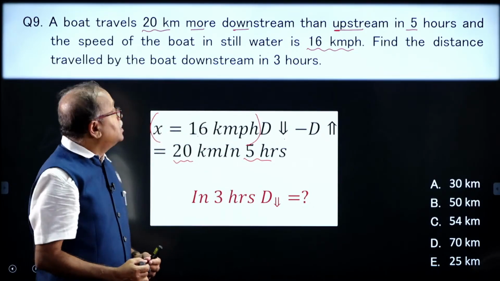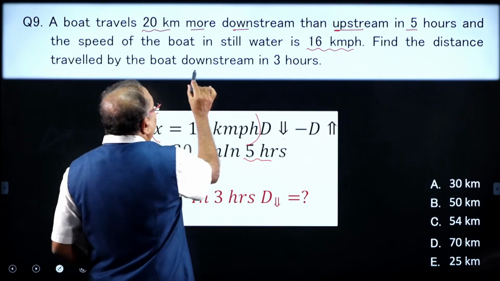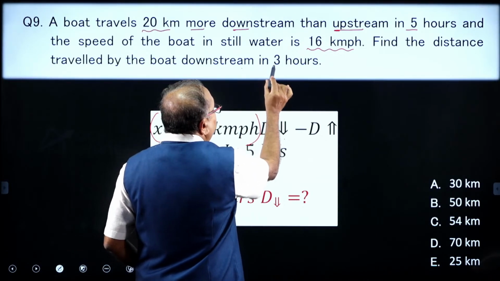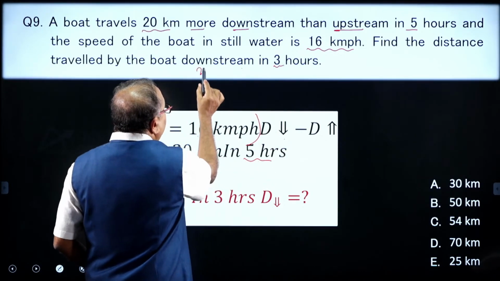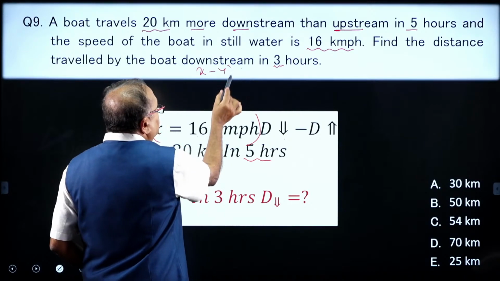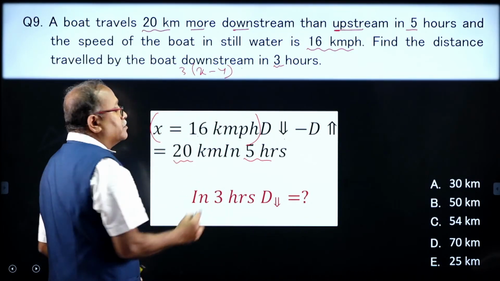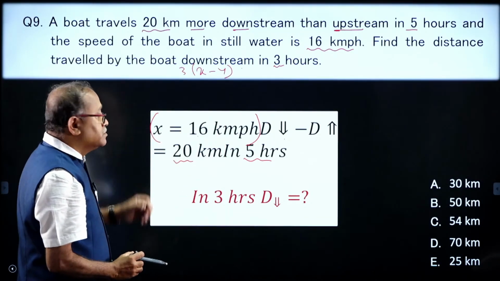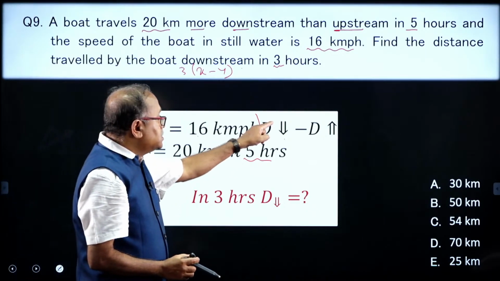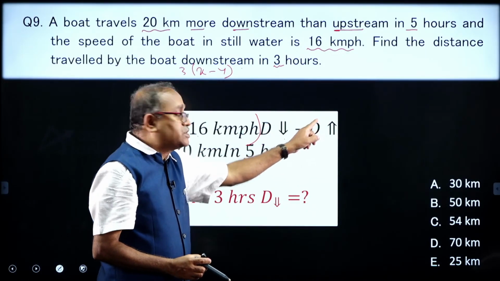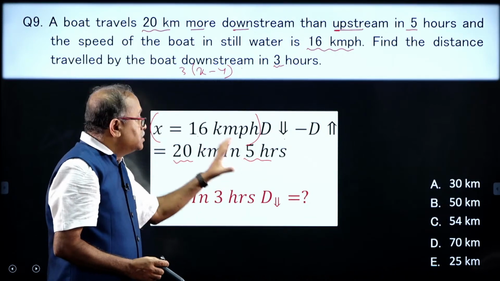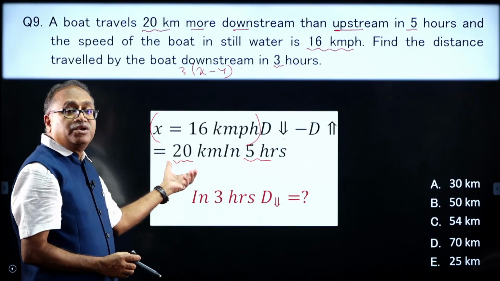Find the distance travelled by boat downstream in 3 hours. Downstream means x minus y and into 3. I have x, I have the distance travelled downstream to upstream in 5 hours, the difference is 20 kilometer.